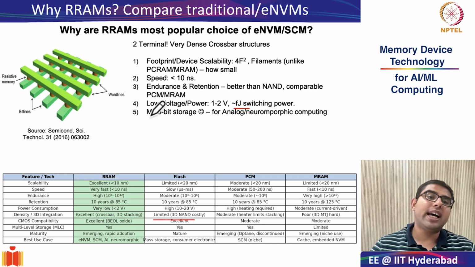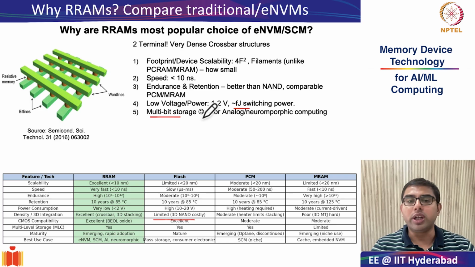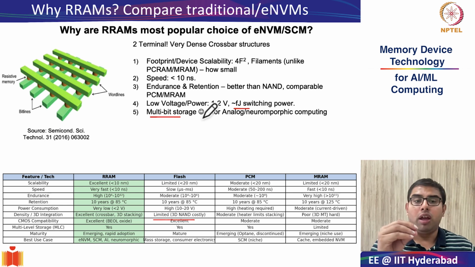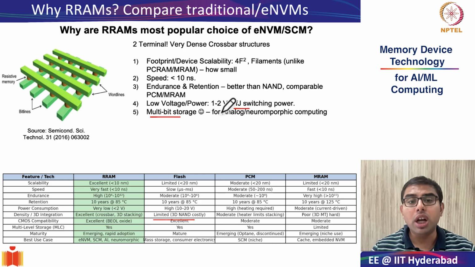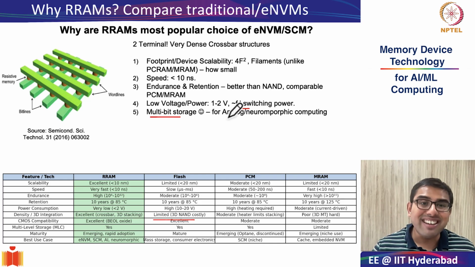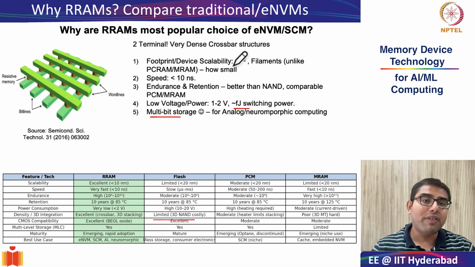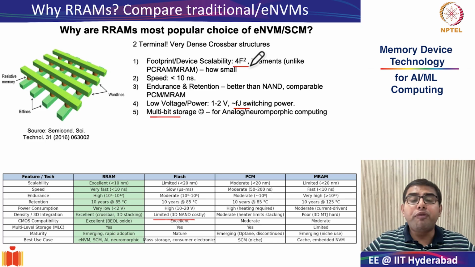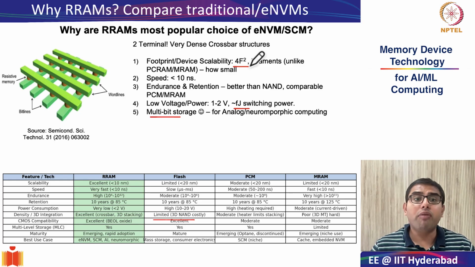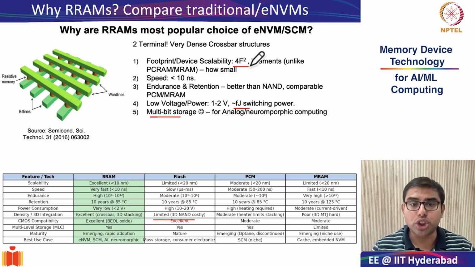The other important aspect is ability for multi-bit storage. As we will see, by using different strategies, it is possible to accommodate multi-bit functionality in RRAMs. And this is very, very crucial for not just your digital computing. Why? Because your area scalability becomes much better. Remember, even in NAND flash, your 4F squared becomes 4F squared by n. The logical bit scaling becomes much better when you are able to have multi-bit storage.